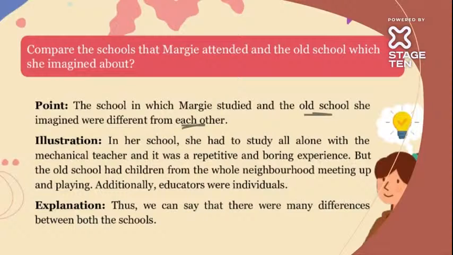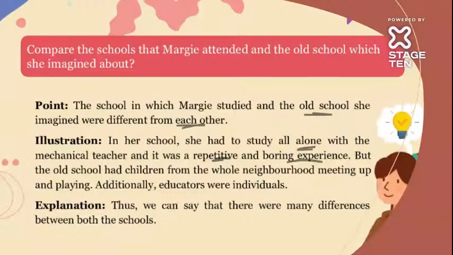In Margie's school, she had to study all alone, no classmates, no friends, nothing, with the mechanical teacher, and it was a repetitive and boring experience. So basically, no human teacher would interact or understand the emotional conditions. She would simply come, start teaching, and go. She was a mechanical teacher. What does a robot do? Will it understand the feelings? Obviously, no. So it was quite a boring experience for her.